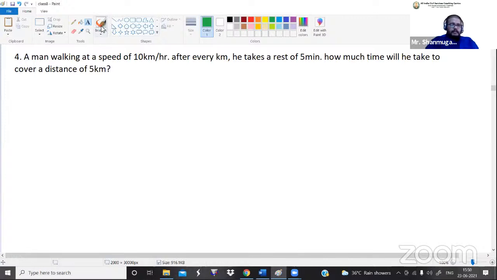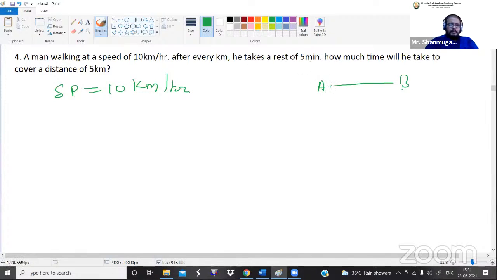So initially they have given a speed value. What is the speed value? Speed of the man, that is 10 kilometer per hour. Okay. So the man is walking at a speed of 10 kilometer per hour. Okay. So that fellow is going from point A to point B, starting from point A with a speed of 10 kilometer per hour. Now after every kilometer, he takes a rest for 5 minutes.